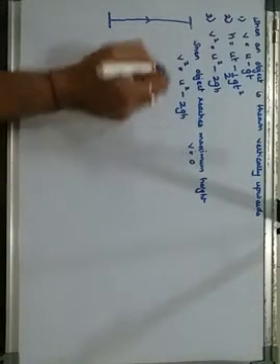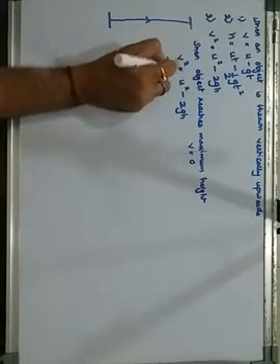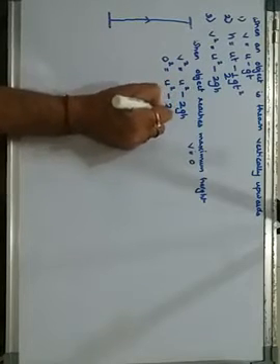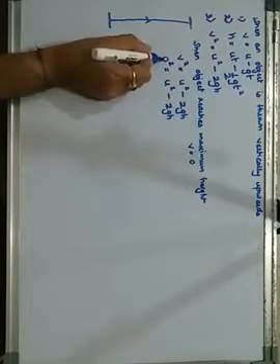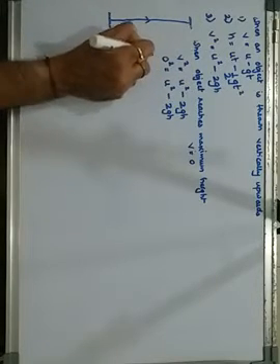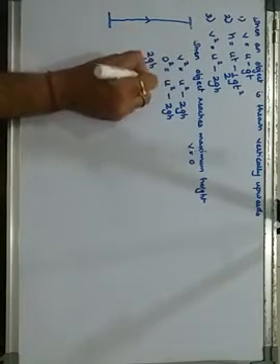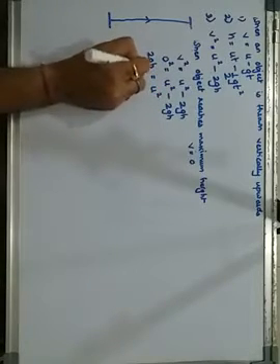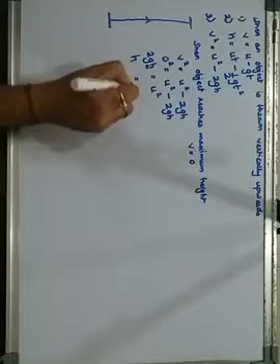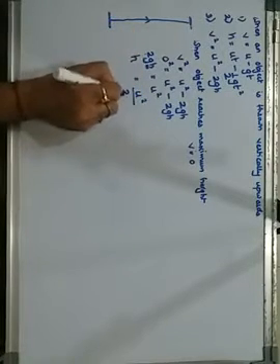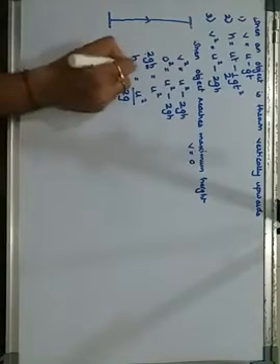So when v is equals to 0, this becomes 0 square is equal to u square minus 2gh. 0 square is 0. I take this negative 2gh on this side. So it becomes 2 times gh is equals to u square. Therefore, what will be your height? So height will become u square upon what is left out, 2g. It will come in the denominator. So what is this height?